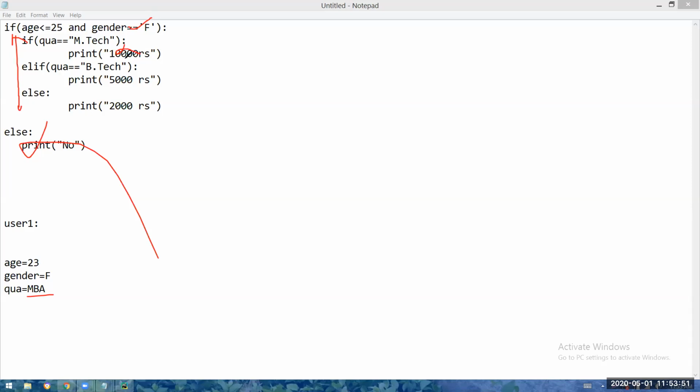MBA equal to BTech? No. 5,000 will not be coming. If all the if blocks are skipped, by default, else part will be executed. That means 2,000 rupees will become the concession. 2,000 rupees will be the concession in the fee.